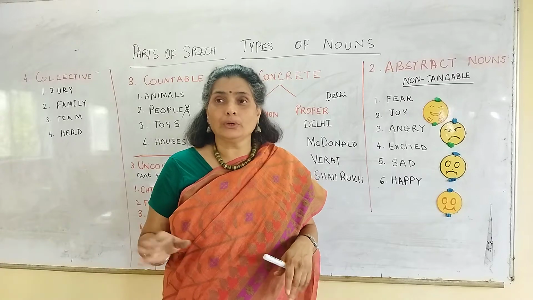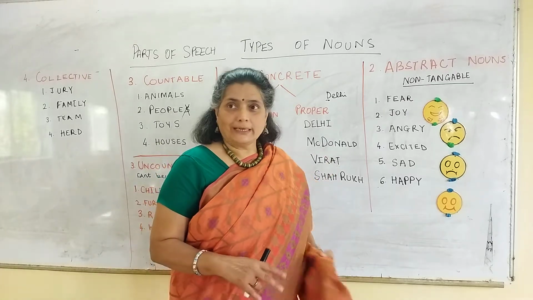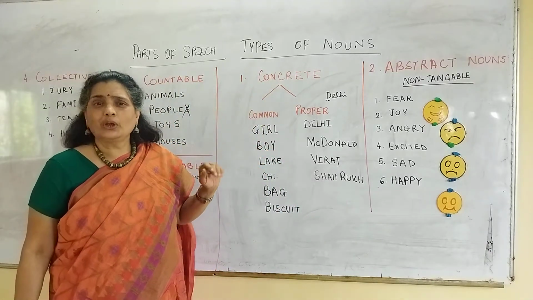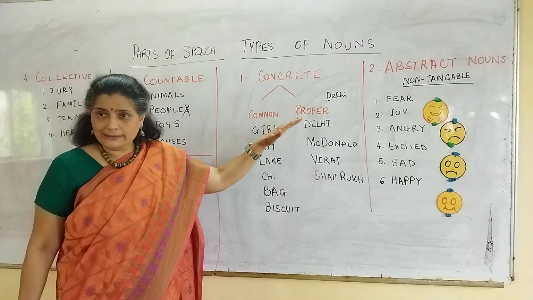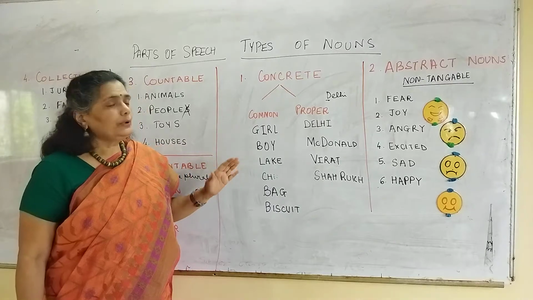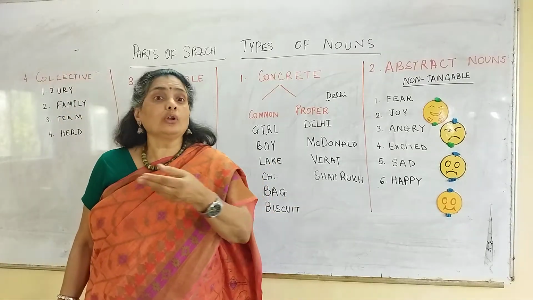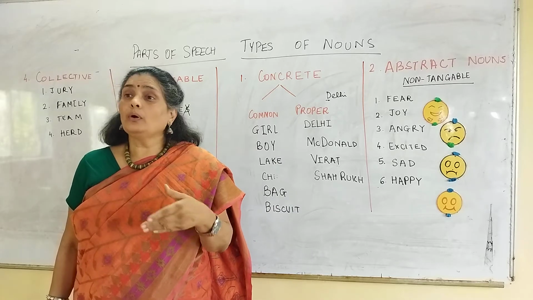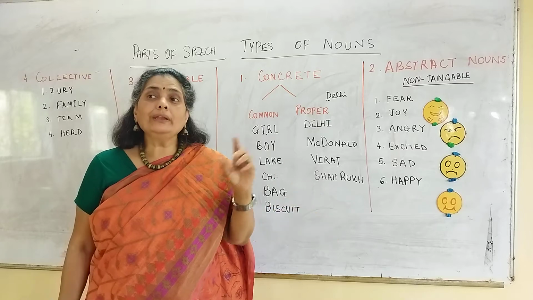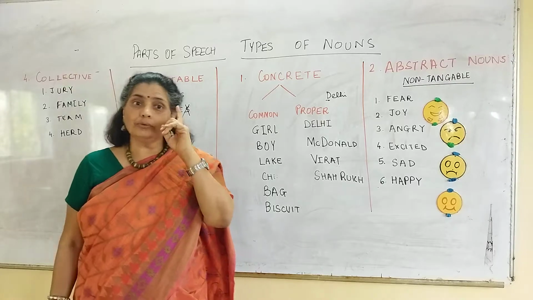Let's take a look at some examples of nouns. To get started, first is the concrete noun. Concrete, we have two categories. One is the common noun and one is the proper noun. Proper nouns are very simple. The names of any person or place, say for example, or country. India, I is capital. Whenever we write a proper noun, we write the first word as a capital word. We need to remember this.